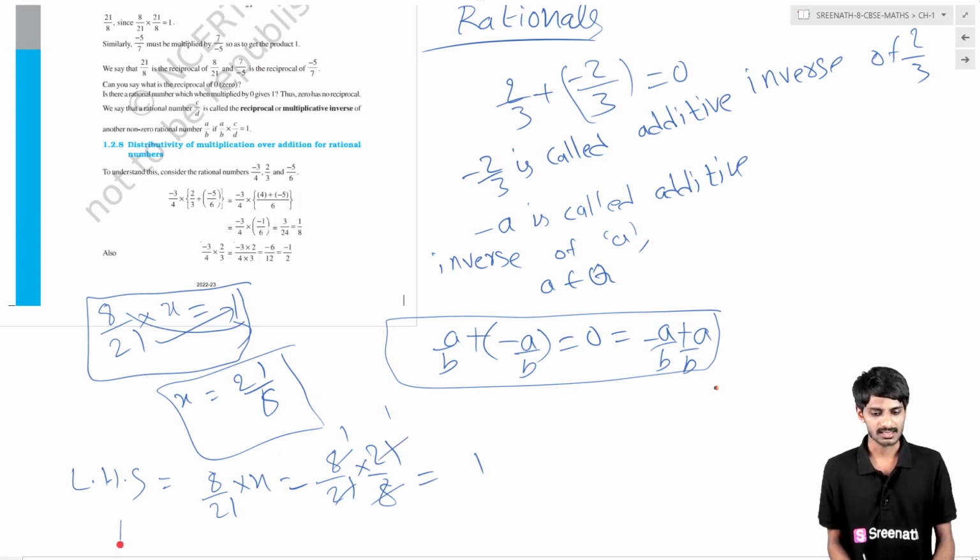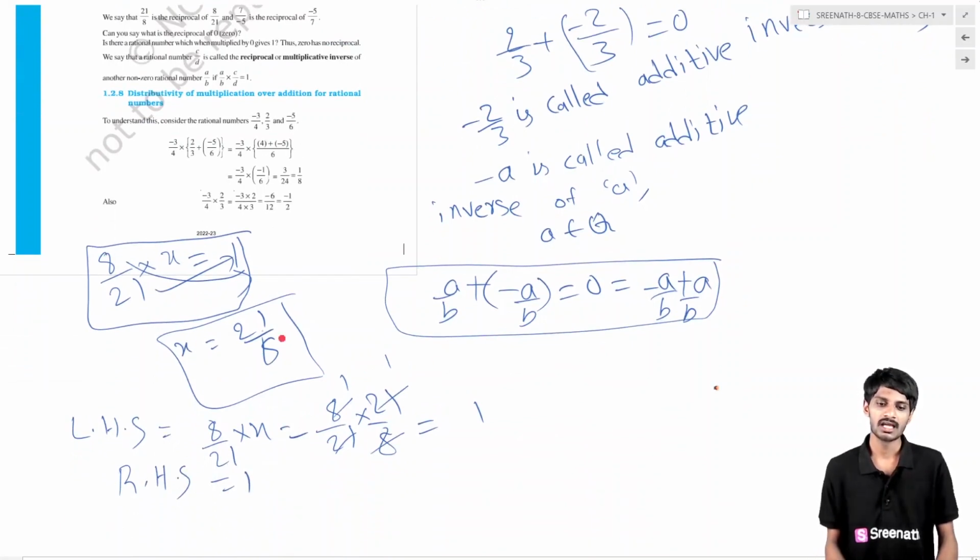So the RHS is 1. Finally we have concluded that 21 by 8 is the reciprocal of 8 by 21. So we have concluded that if any number is multiplied with its reciprocal, then the answer will be 1.